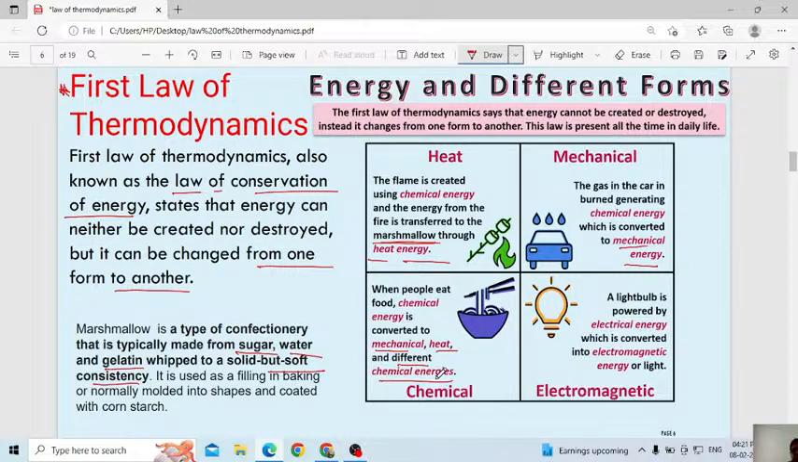Then last one, a light bulb is powered by electrical energy which is converted to electromagnetic energy or light. What does the bulb do? The bulb converts electrical energy into electromagnetic energy or light. These are a few examples of the first law of thermodynamics.